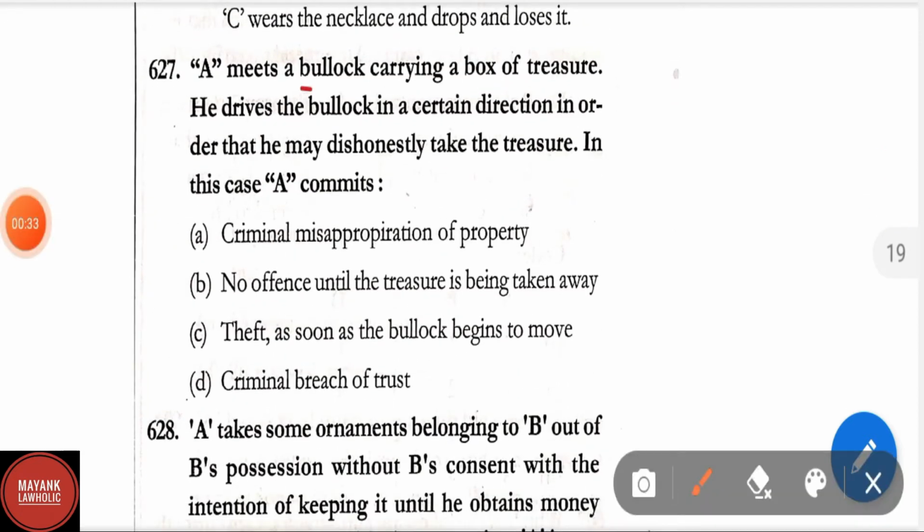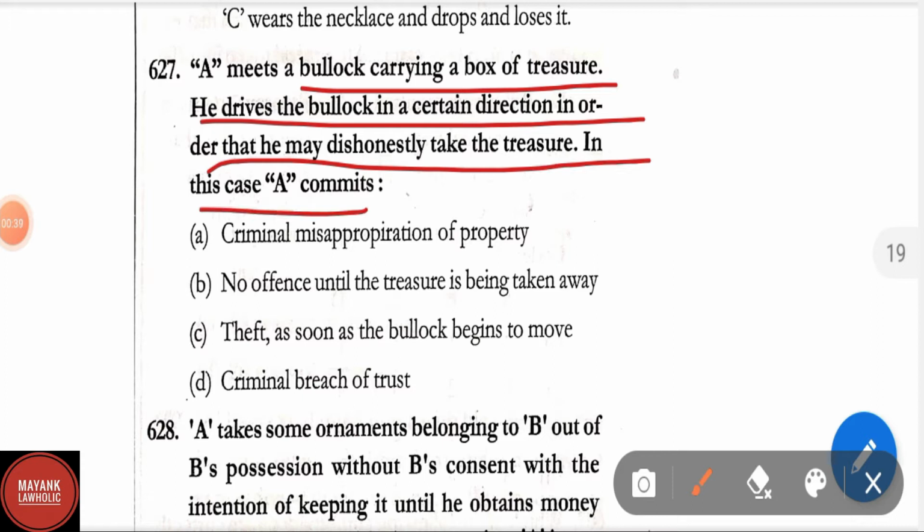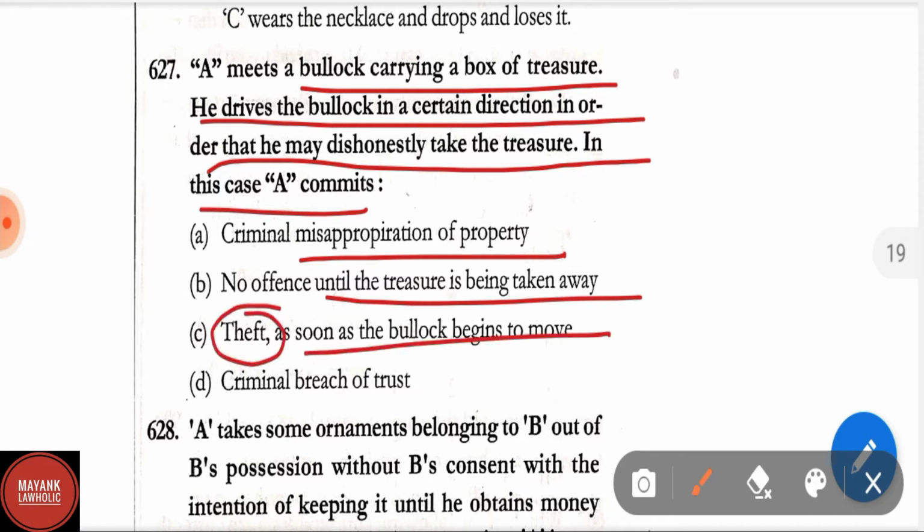Question number 627. A meets a bullock carrying a box of treasure. He drives the bullock in a certain direction in order that he may dishonestly take the treasure. In this case, A commits criminal misappropriation of property. No offense until the treasure is being taken away. Theft as soon as the bullock begins to move. This is the correct answer. Option C, theft as soon as the bullock begins to move.